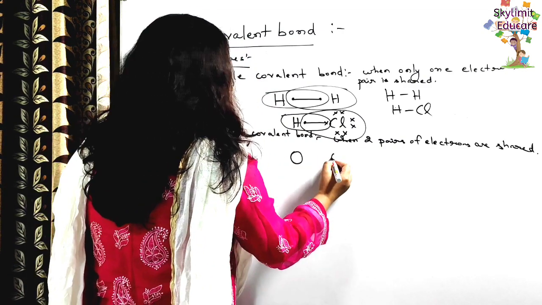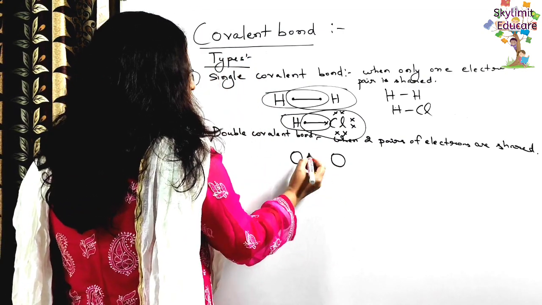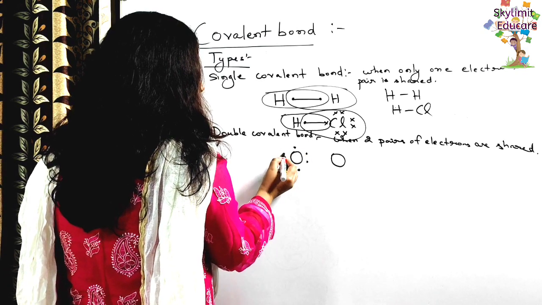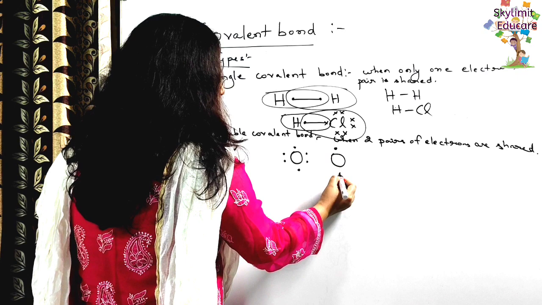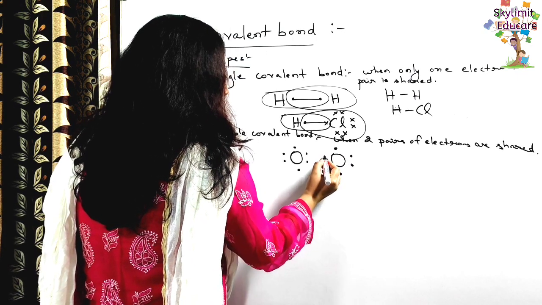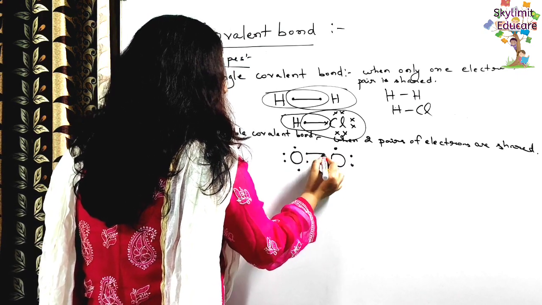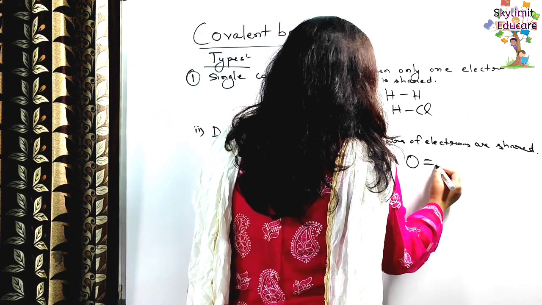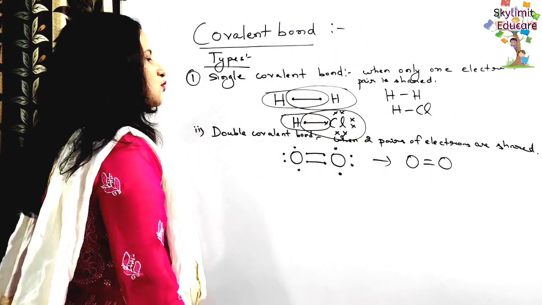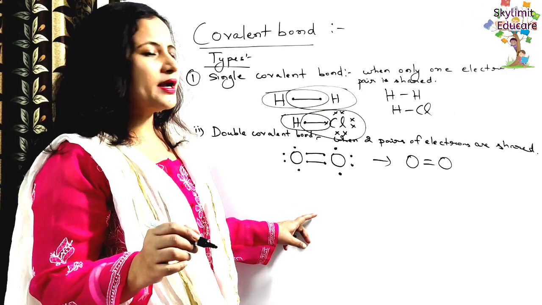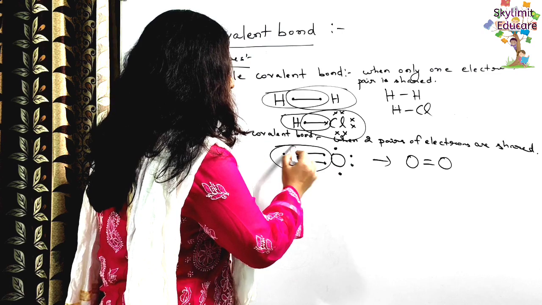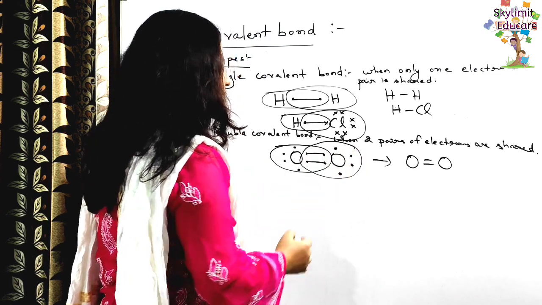of oxygen. Okay, each oxygen atom has 6 valence electrons. We know that. Yes. So they are mutually sharing this electron. So this is represented by double bond. There is a double bond between the two oxygen atoms. Okay. So here two pairs of electrons. You can see each oxygen. Now this oxygen also has 8 electrons. This oxygen also has 8 electrons.